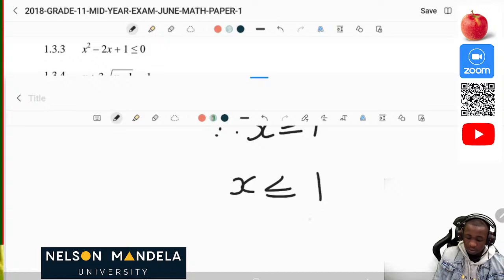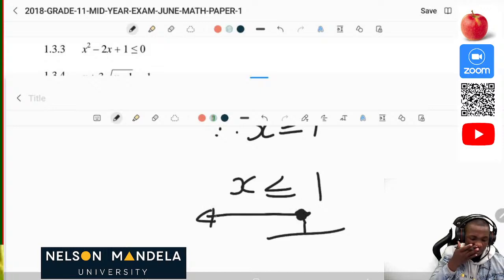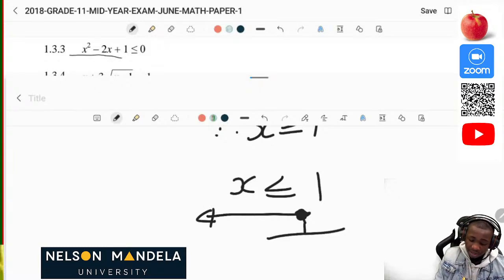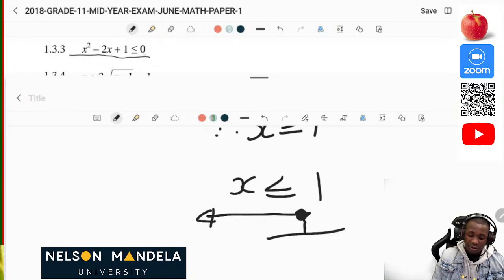So if x is equal to 1, which means that now our x must be less or equal to 1. When you're drawing or writing this, we know it's going to be shaded on this side for less than. So in order for us to satisfy this inequality which you are given, your x value must be greater than 1. Sorry, yes, it must be less than 1. It must be less or equal to 1.